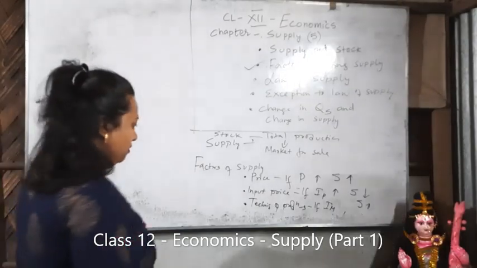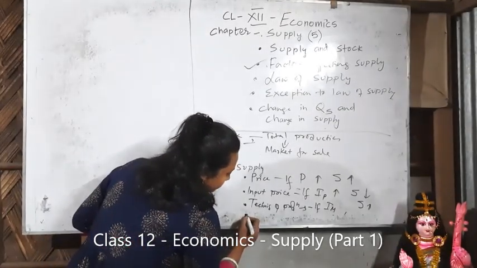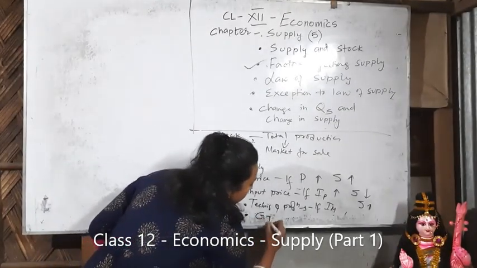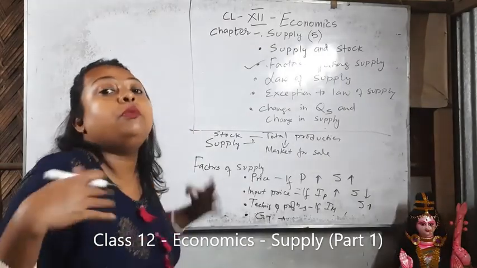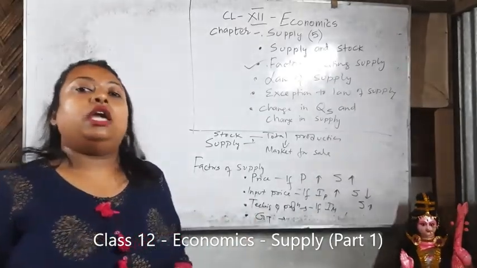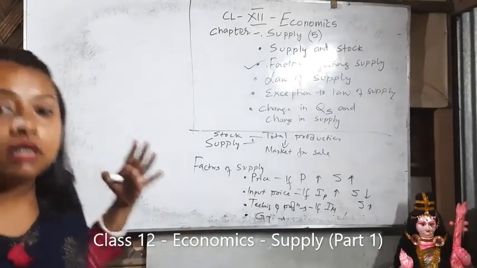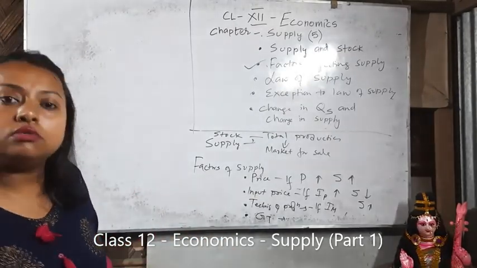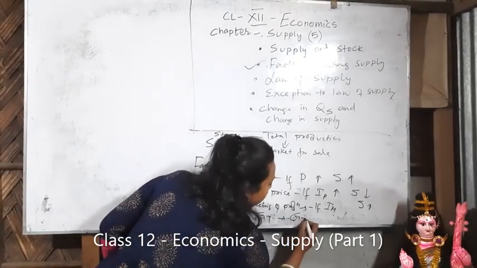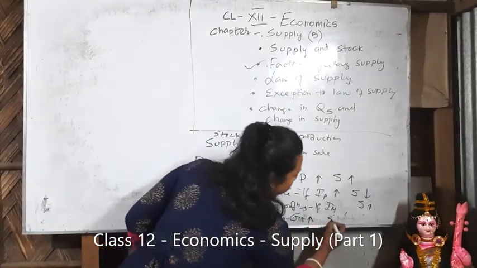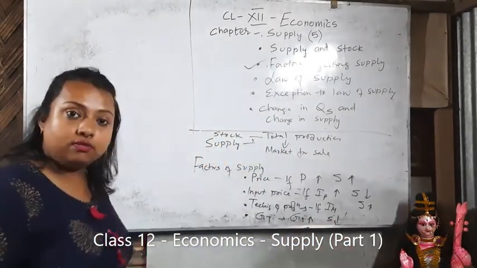Now, next, government tax. If the government tells you to give more and more tax, to the poor farmer, what will the producer do? If the government increases tax, what will happen to supply? Supply will fall. Clear?